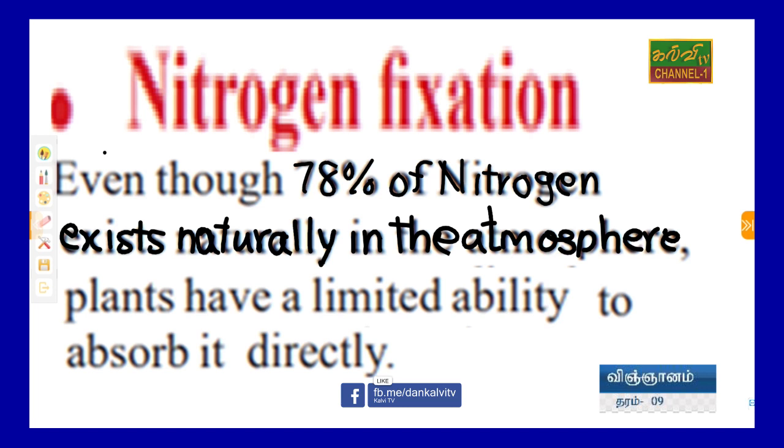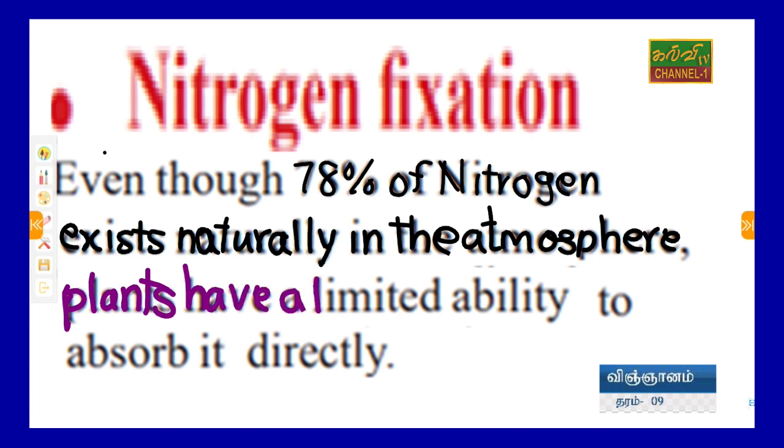That is 78. But plants have a limited ability. Not all the plants, right? Certain kinds of plants have a limited ability. Why? Only leguminous family plants are able to get atmospheric nitrogen for their fertilizer, right?